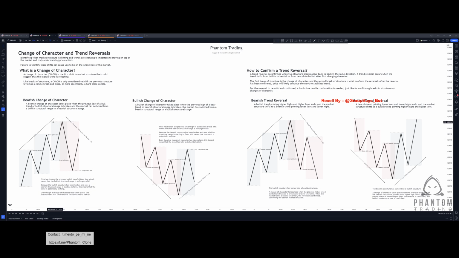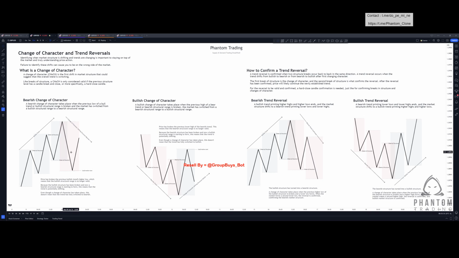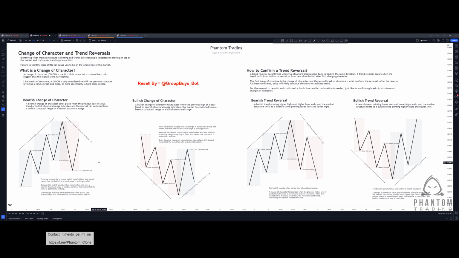And if we look at the final bullish structural range, we have our continuation point high and our invalidation point low. So in this example, we can see that price has broken the previous bullish trend's higher low, which means that the bullish structural range is no longer valid as we've broken that invalidation point low. Because the bullish structure has been broken and now a bearish structural range is starting to form, this means that the trend is possibly shifting from bullish to bearish. Even though a change of character has taken place in this example, this doesn't necessarily mean that the trend has fully switched bearish, and we'll discuss how to confirm trend reversals in just a few moments.